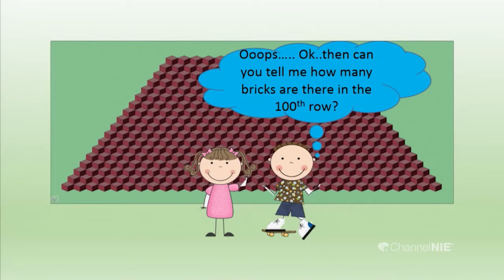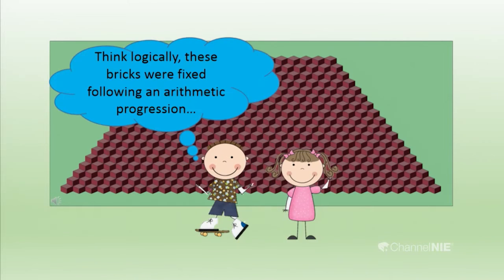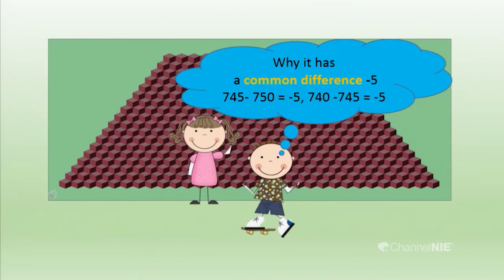Oops. Okay then. Can you tell me how many bricks are there in the 100th row? Oh, it's more difficult to figure out. Think logically. These bricks were fixed following an arithmetic progression. Why? It has a common difference which is minus 5. Number of bricks in the bottom row is 750 and the row above that has 745.